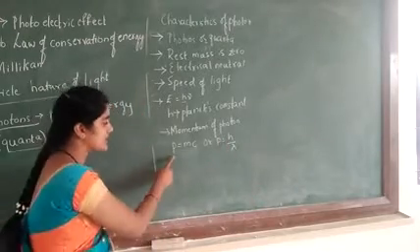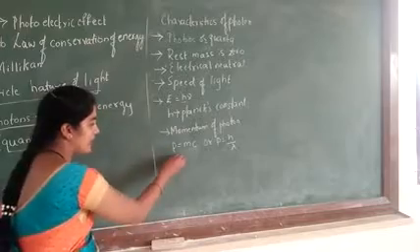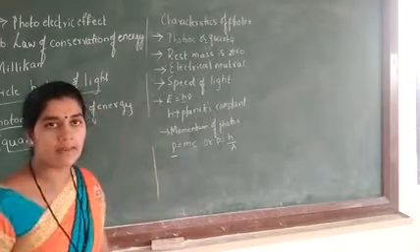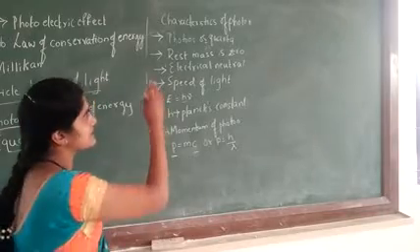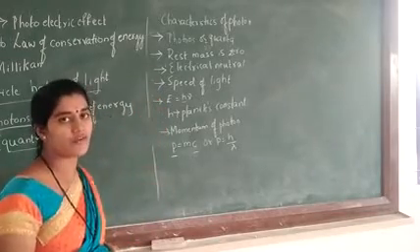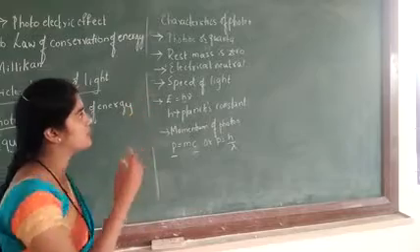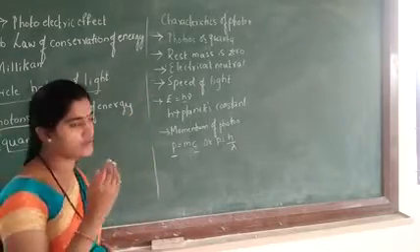Here P is the momentum, m is the mass, and c is the speed of light. These are some characteristics of the photon.